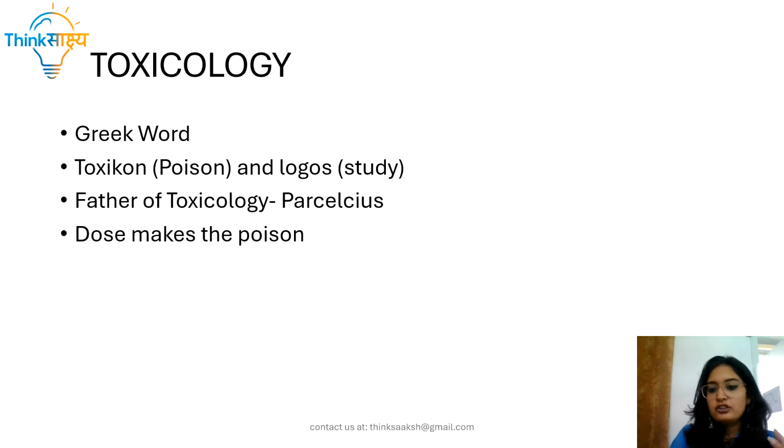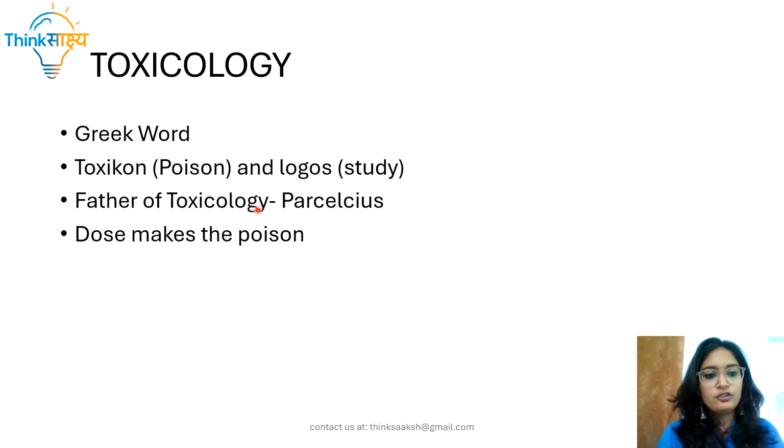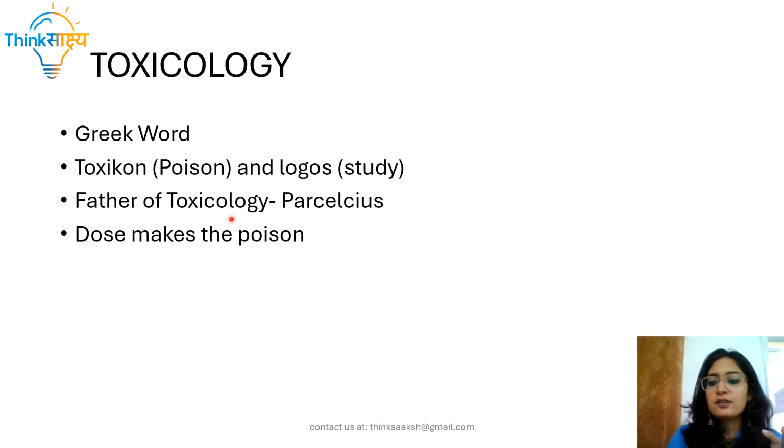What is toxicology and how was it derived? Toxicology is taken from a Greek word, which is a combination of two different words: toxicon, meaning poison, and logos, meaning study. So, the study of poison is known as toxicology. Now, Paracelsus was known as the father of toxicology because of the principle that he gave, which is dose makes the poison. Now, why does he say that? Because not everything is poison, but again, everything is poison depending on the dose it is taken in.